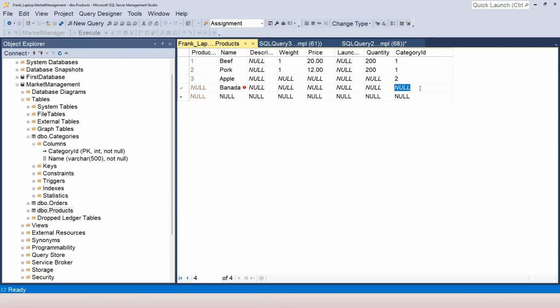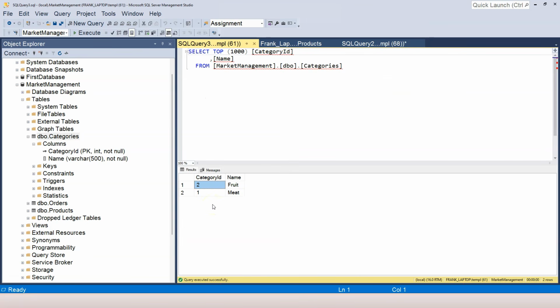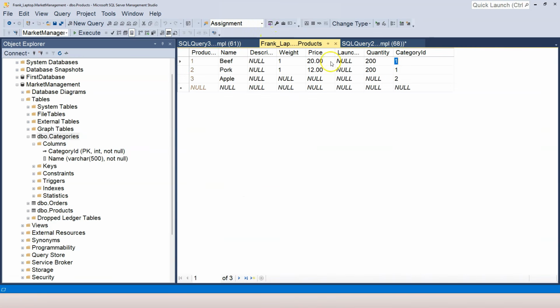And what is the ID I need to provide? That's number 2. However, I can provide number 3, although number 3 doesn't actually exist in the categories table. That's a problem, and we're going to resolve that in the next video. Let's just use number 2 correctly. Okay, so this is what a one-to-many relationship is, and this is how you establish a one-to-many relationship.